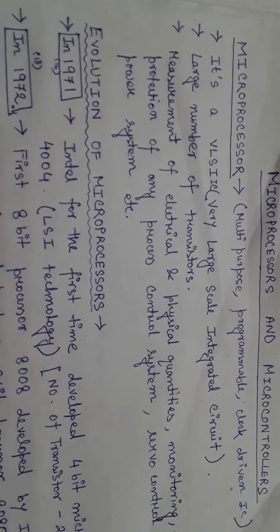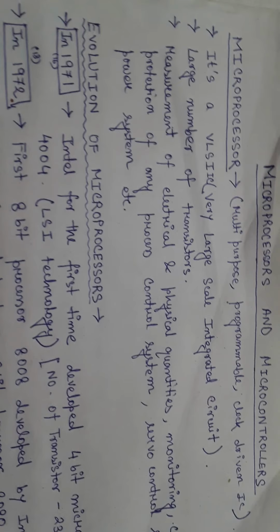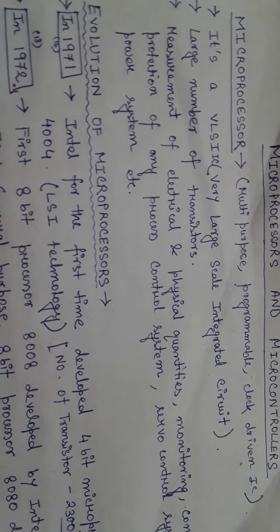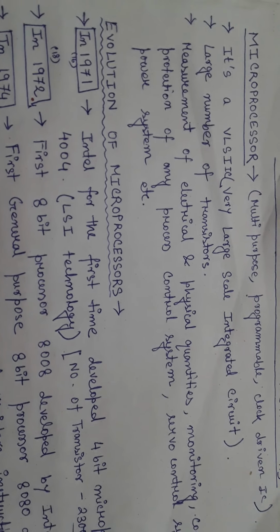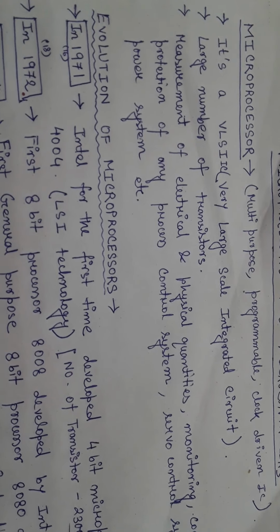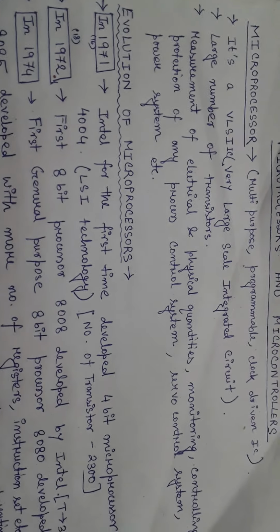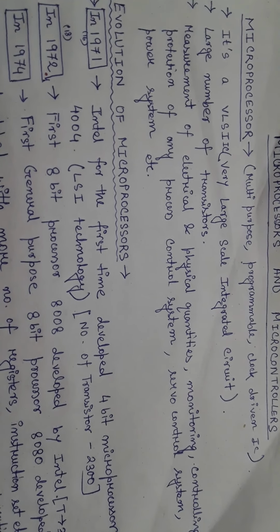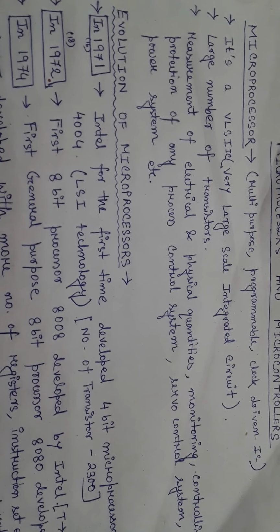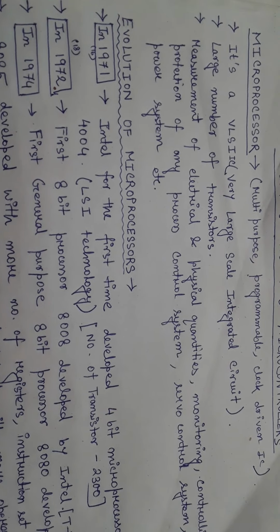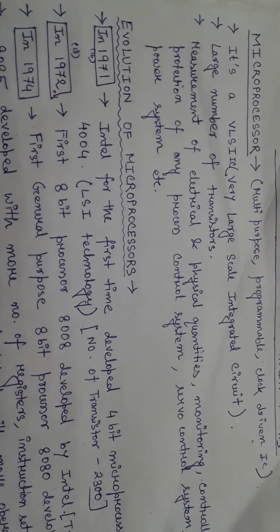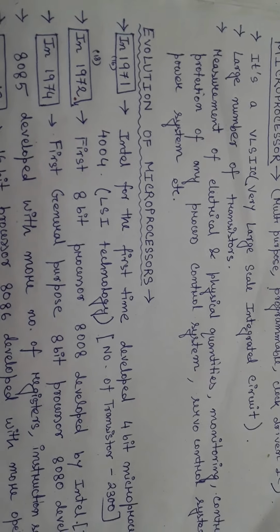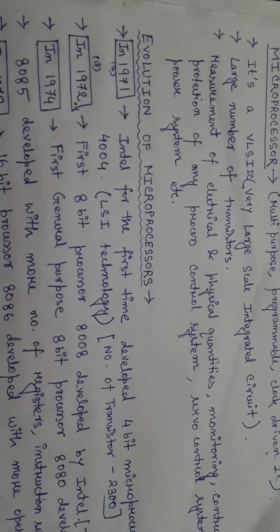So it's a VLSI IC, very large scale integrated circuit, for large scale operation. Here the number of transistors will be more, so the features of the processor also will be more. It's an electronics device, so a large number of transistors means a large number of features. And here I have mentioned some applications like measurement of electrical and physical quantities, monitoring, controlling, protection of any process control system, servo control system, power system, etc. So for the controllable purpose, to make a system totally controllable, we can program a processor and implement it in that system to make it totally controllable. So here is the basic application of the microprocessor.